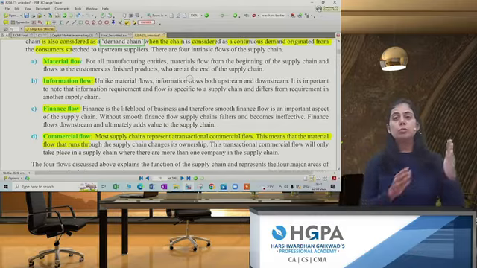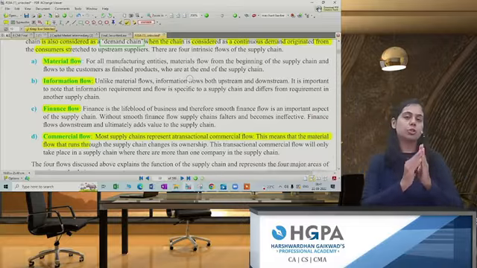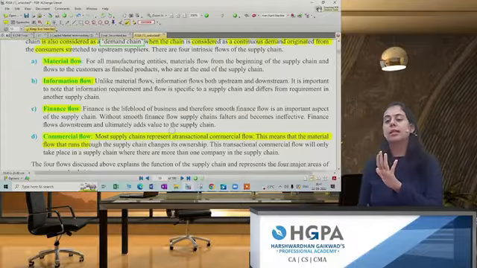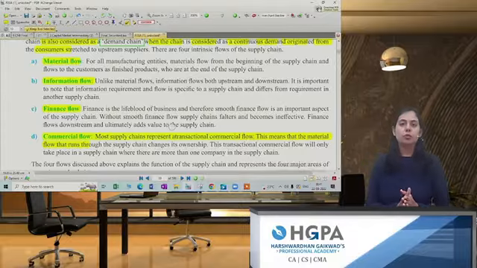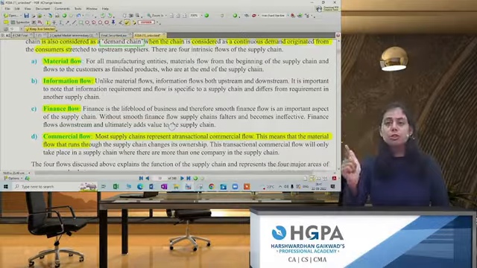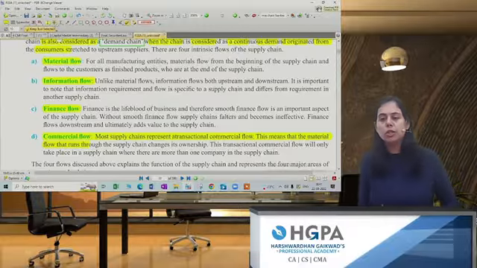So information will be flowing from downstream as well as from upstream. How? We need to also get the information from the customer whether that customer is satisfied. So there are four types of flows in a supply chain. That is the material flow, information flow, finance flow, and next comes the commercial flow.